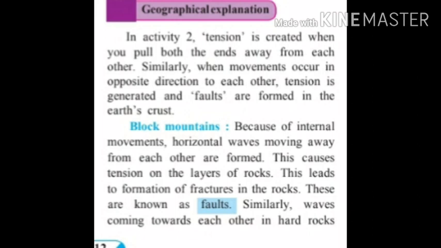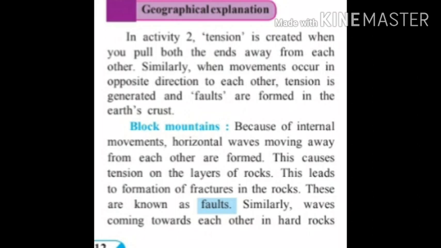What is meant by block mountain? A raised portion of the earth's crust between two parallel faults is called a block mountain. Listen once again. A raised portion of the crust between two parallel faults is called a block mountain.